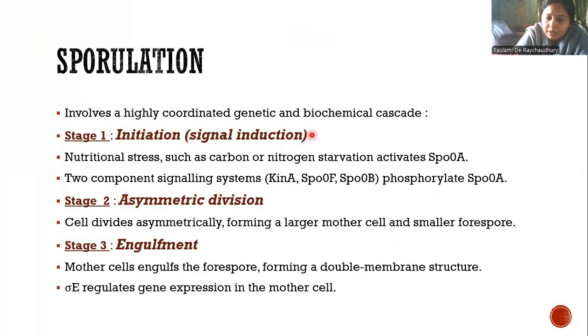So this is a highly coordinated genetic and biochemical cascade. Initiation: stress, followed by signal induction. Those are the stresses: carbon and nitrogen starvation, and sporulation protein 0 stage A is activated. The two-component signaling system phosphorylates SPO0A. As it is phosphorylated, it starts asymmetric division. It divides asymmetrically into a larger mother cell and a smaller forespore. Then engulfment: the mother cell engulfs the forespore, forming a double membrane structure. Now, sigma E regulates the gene expression in the mother cell.